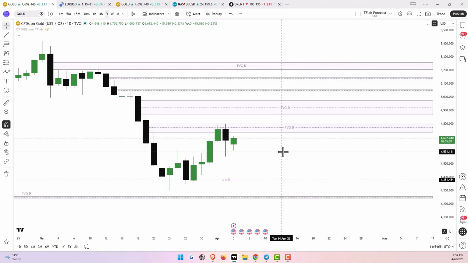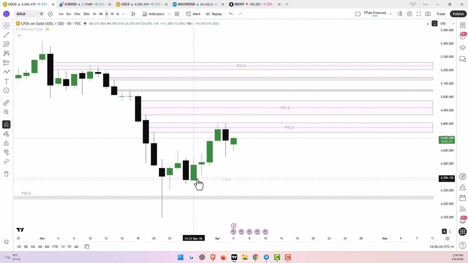On the daily time frame, we can see that gold prices rose steadily from the start of last week after financial markets entered a risk-on state following a decrease in military tensions, filling the daily FVG area up to the $4,800 price. Moving on, we witnessed a drop in gold prices on the last trading day of last week, and now this week, after the price opened with a downward gap, it's currently trading in the $4,690 range.